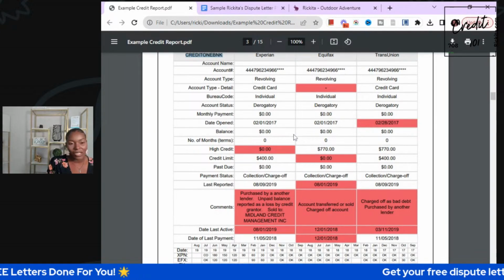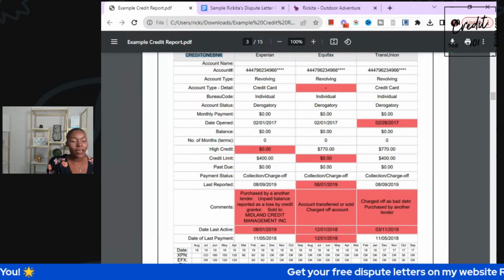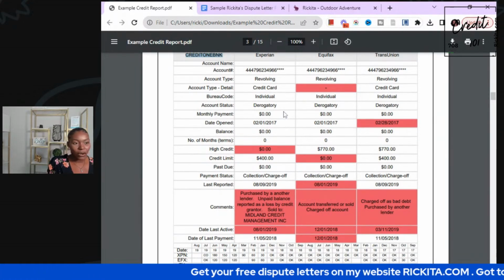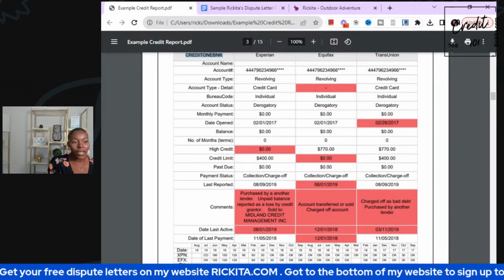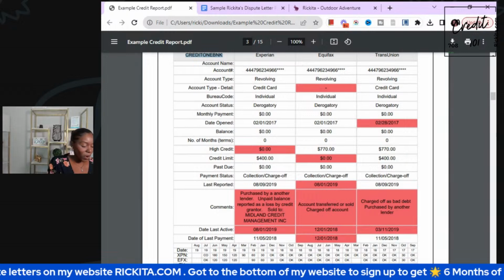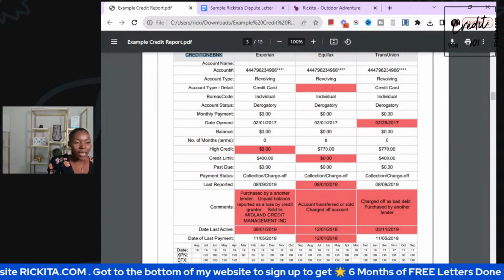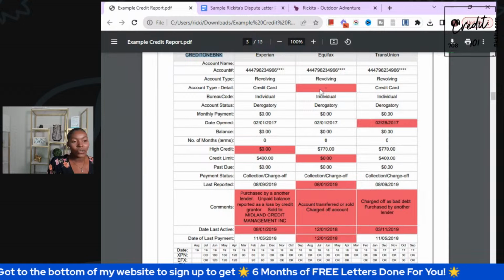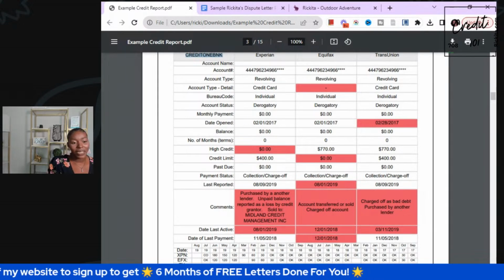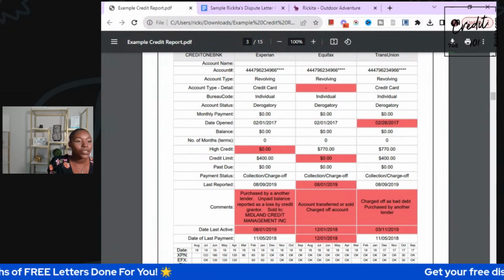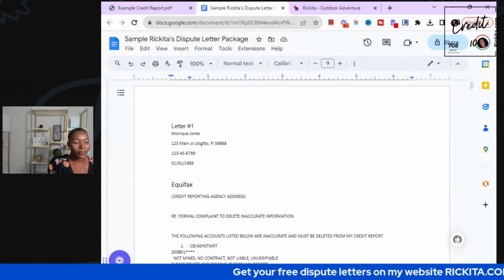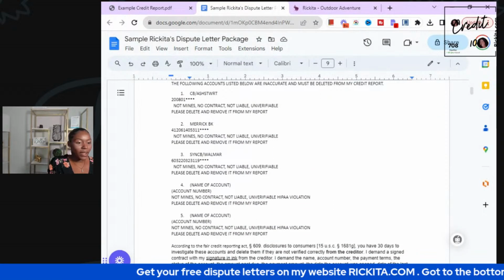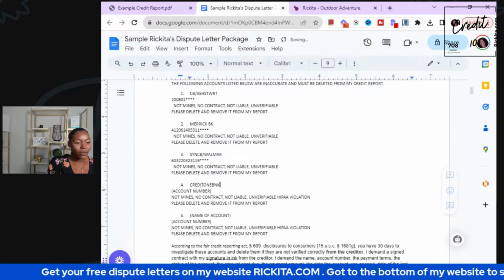You don't have to have these accounts sit on here. You have to just start working. Bankruptcy doesn't mean you have to just sit around. You guys have to start working to remove these accounts. And also, Credit One Bank could be a good account that you can actually get right after bankruptcy, because they don't care. It can start building your credit and also get you some secured credit cards. But this person messed up on this one, because we can see it's a collection or charge-off. But you guys have to start building your credit and start removing them accounts right away, and then avoid that bankruptcy if you can. So don't just sit around and think, oh, you filed bankruptcy, I'm just gonna wait. You don't have to do that.